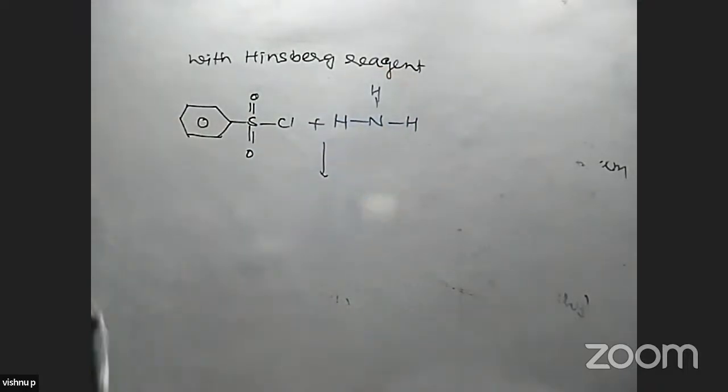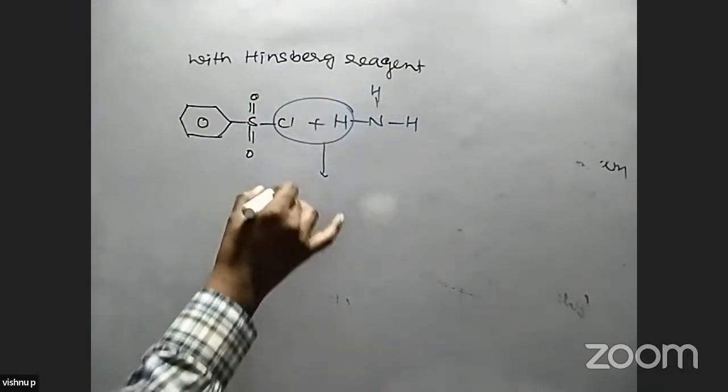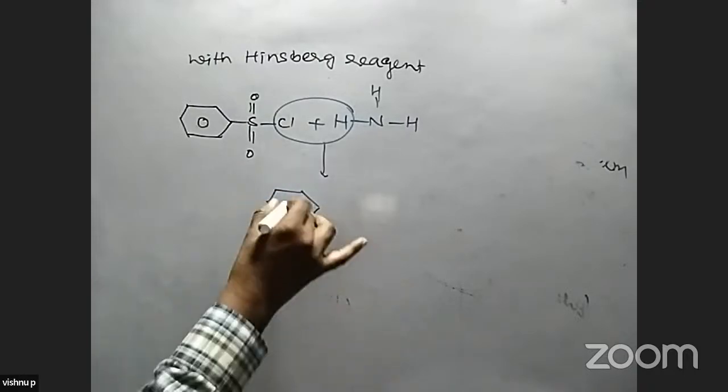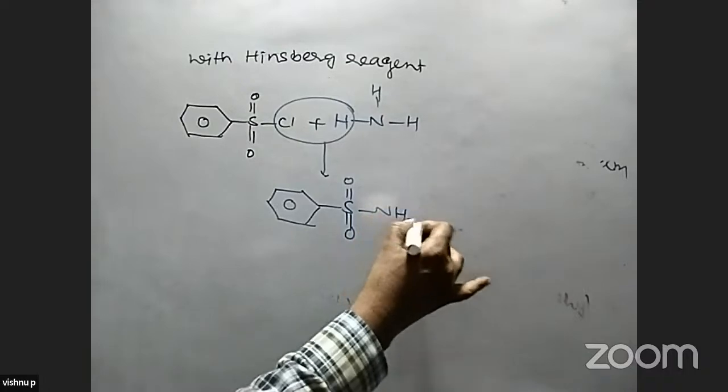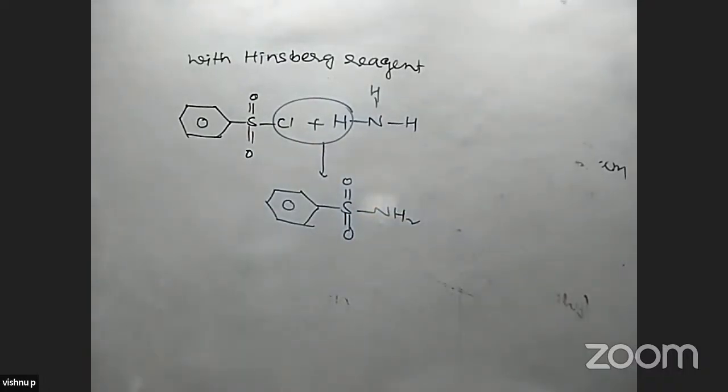So what is the compound formed here? HCl is separated out and we get this compound, SO2NH2.